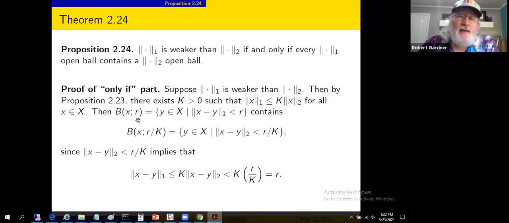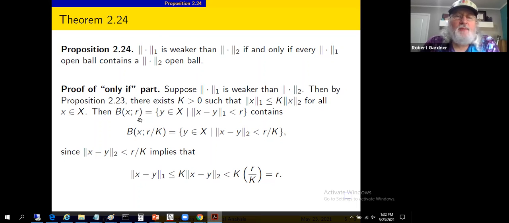So here's an open ball of radius R with respect to the 1 norm. We need to show that contains an open ball of some radius with respect to the 2 norm. It's not surprising that capital K will play a role.